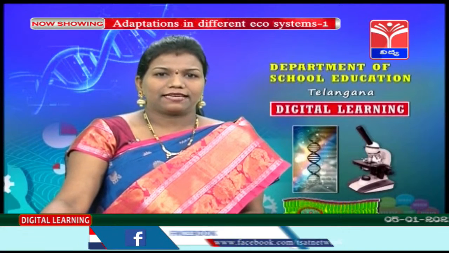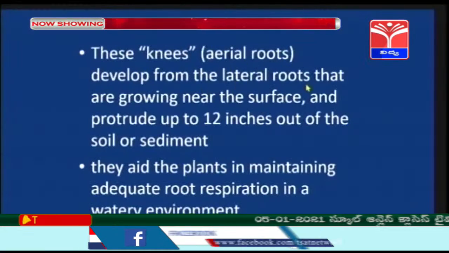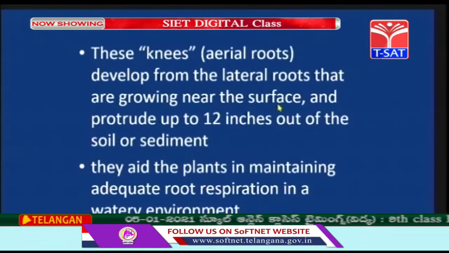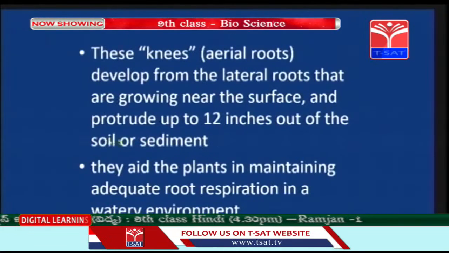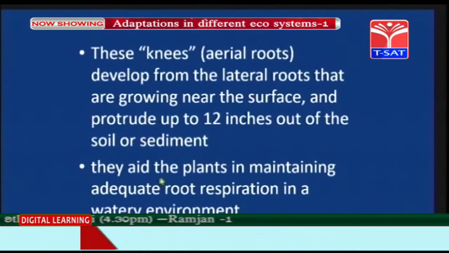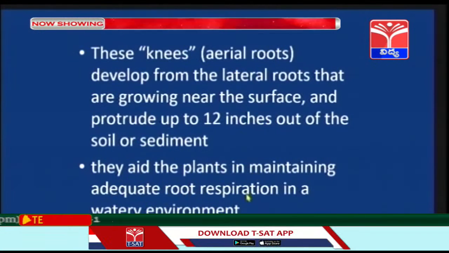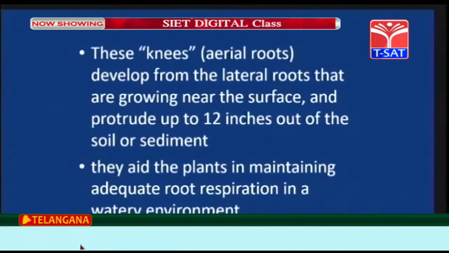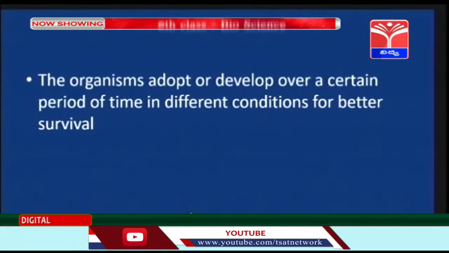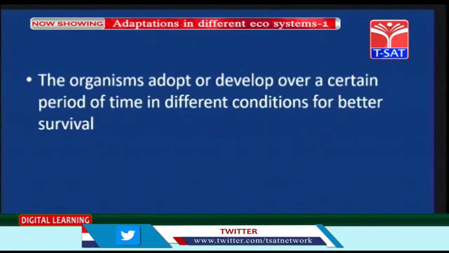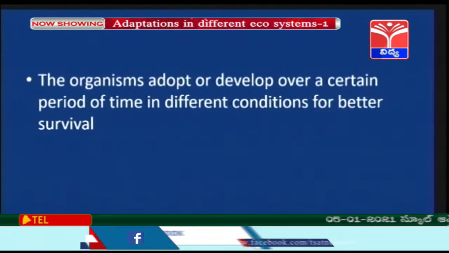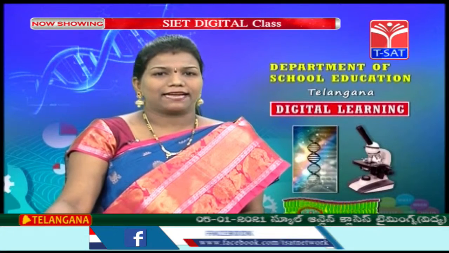Now, these knees, aerial roots, develop from the lateral roots that are growing near the surface and protrude up to 12 inches out of the soil or sediment. So, they aid the plants in maintaining adequate root respiration in a watery environment. So, the organisms adapt or develop over a certain period of time in different conditions for better survival. So, children, let's see the other activity.